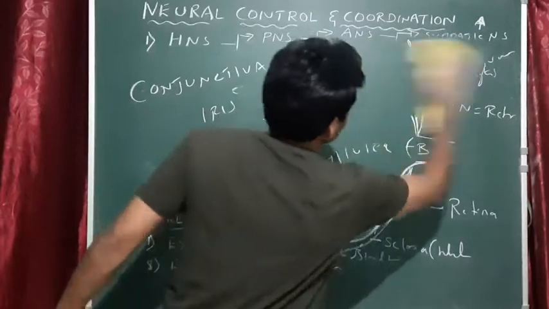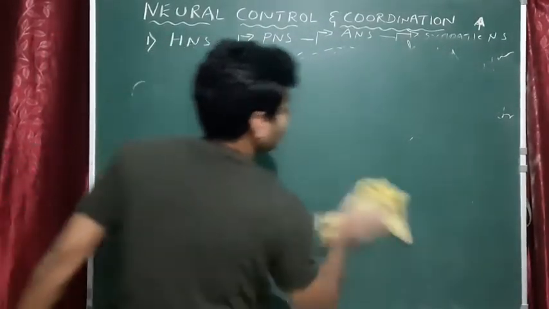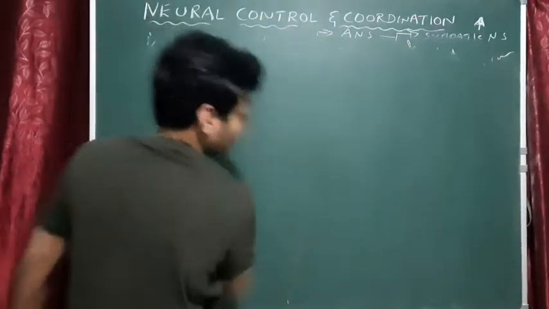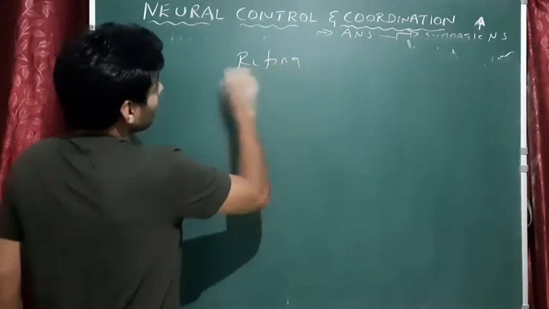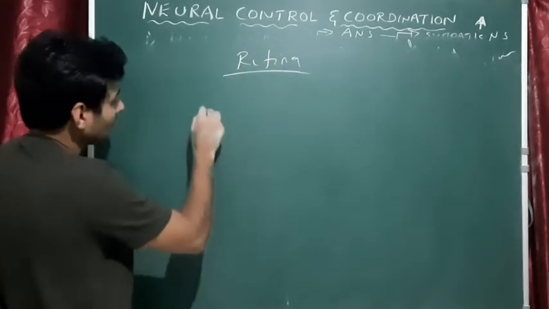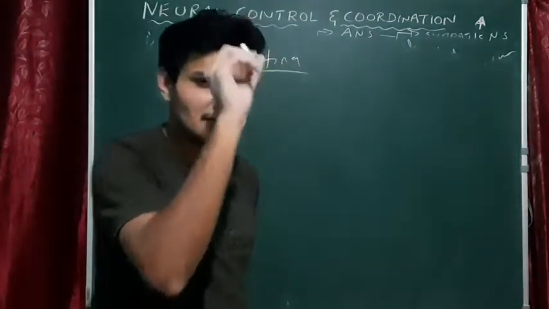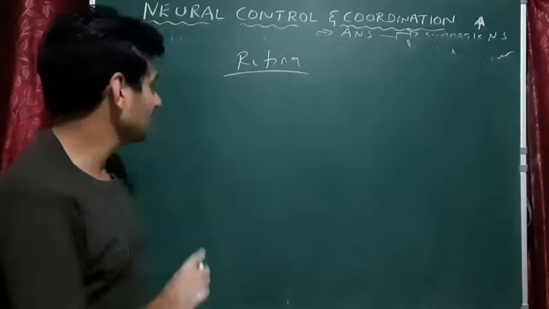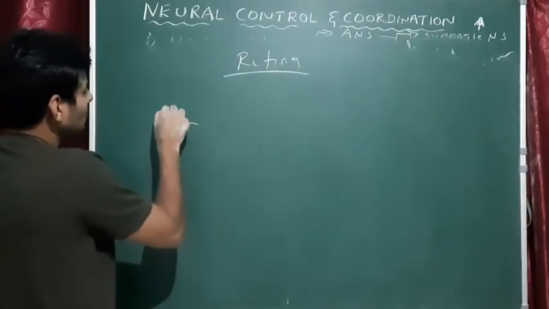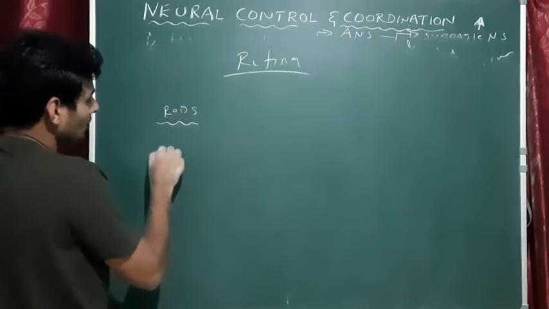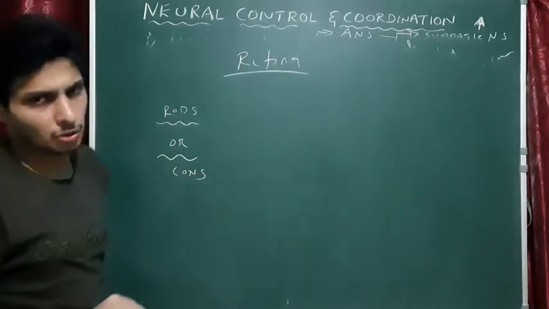Now we'll talk about the retina, because the retina is the place where, okay, so we'll talk about retina. Fine. So here, if I take a small piece of retina and magnify that, you see 3 layers. One layer is the rods, or it could be cones.